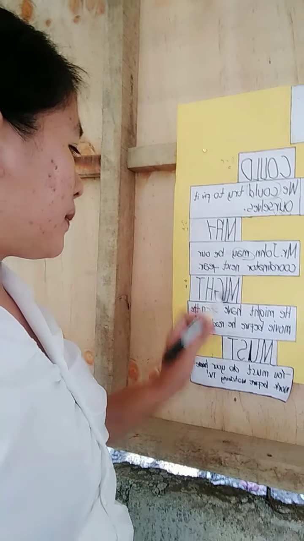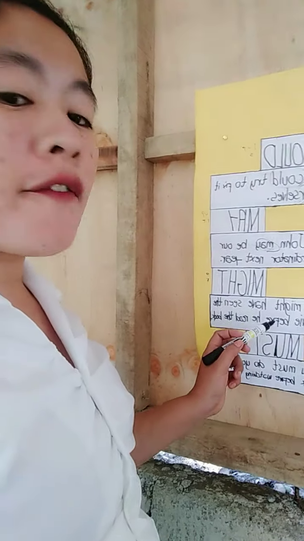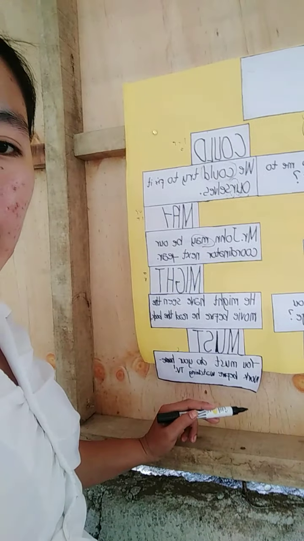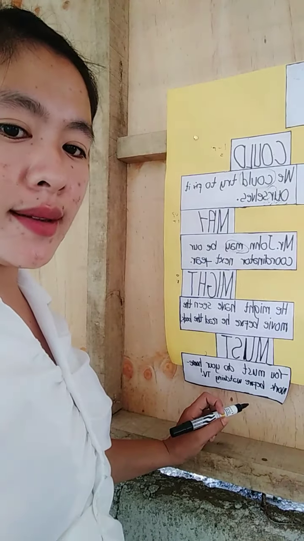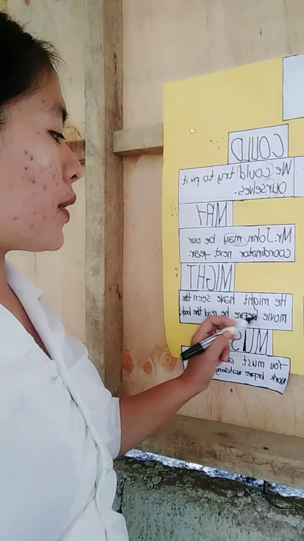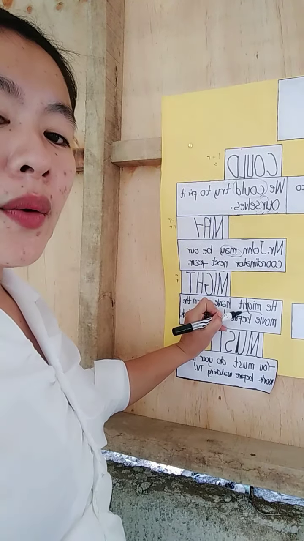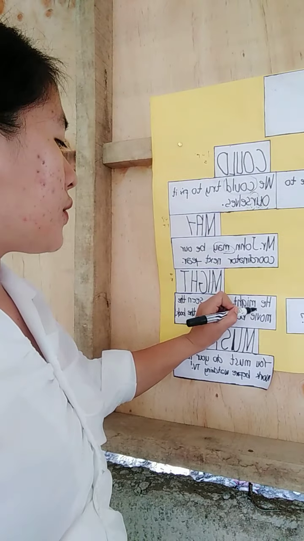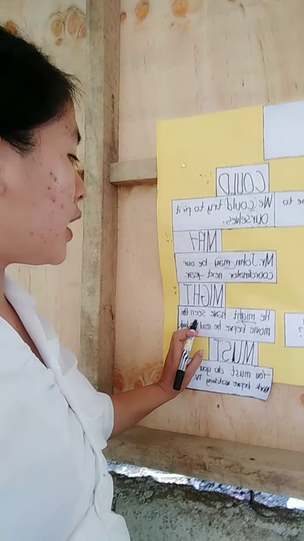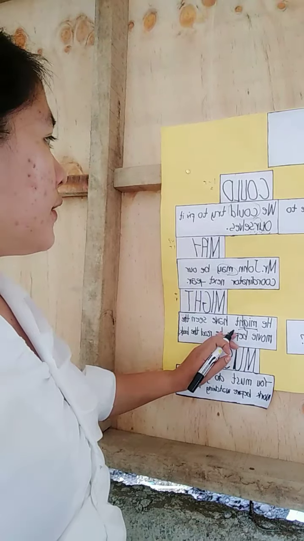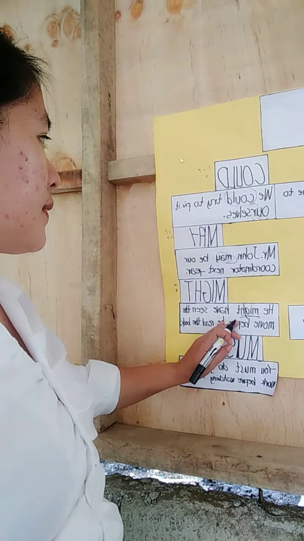We will find out where the modal verb is indicated. Our modal verb in this sentence is might.